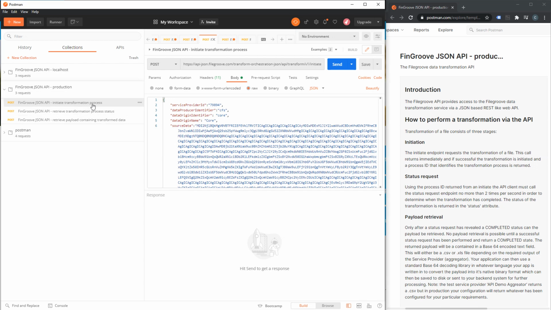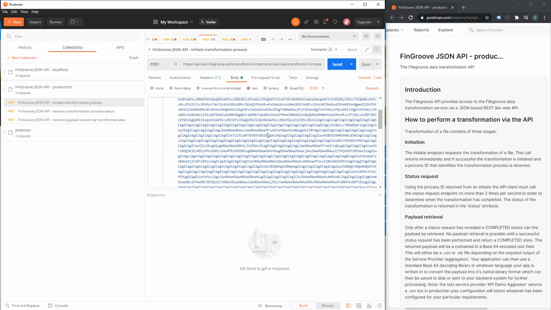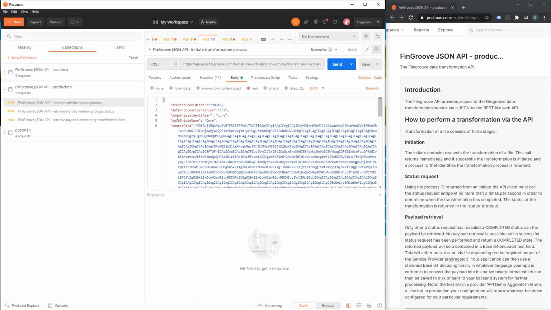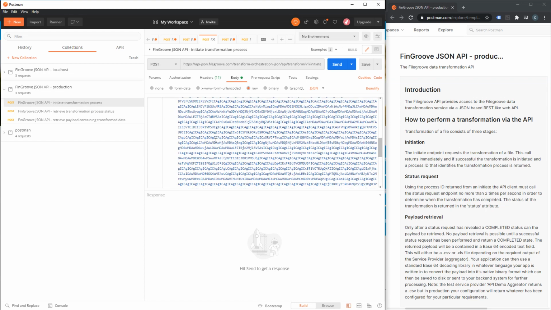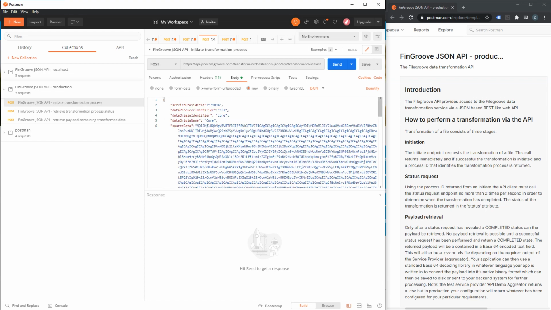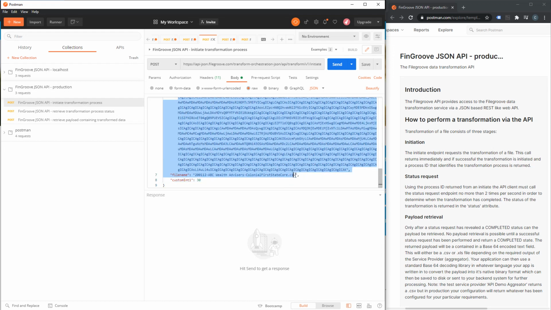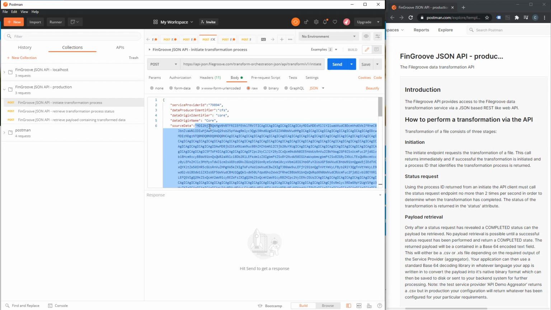So let's have a look. This request we're looking at now is the JSON for the initiate request. We've actually got the data for the file that we want to have converted stored in the request. So it's being sent in the request. It's basically a base 64 encoding of the file. So straight up, nice and easy.